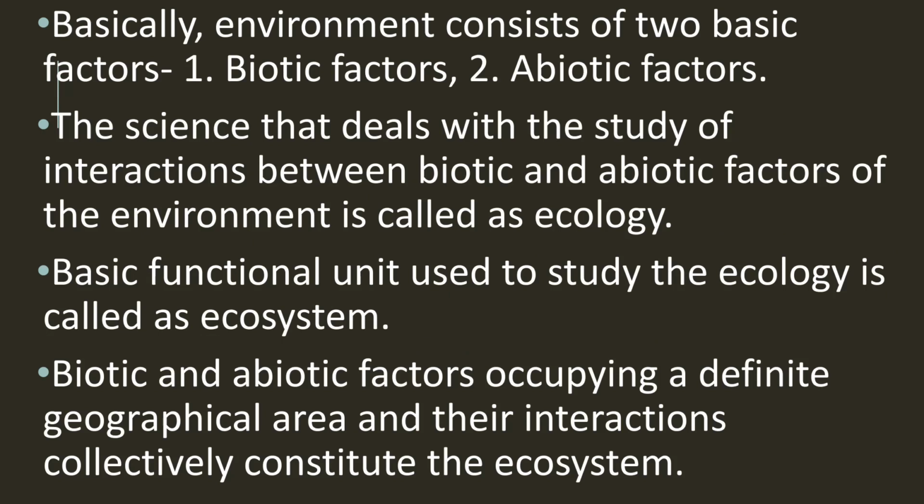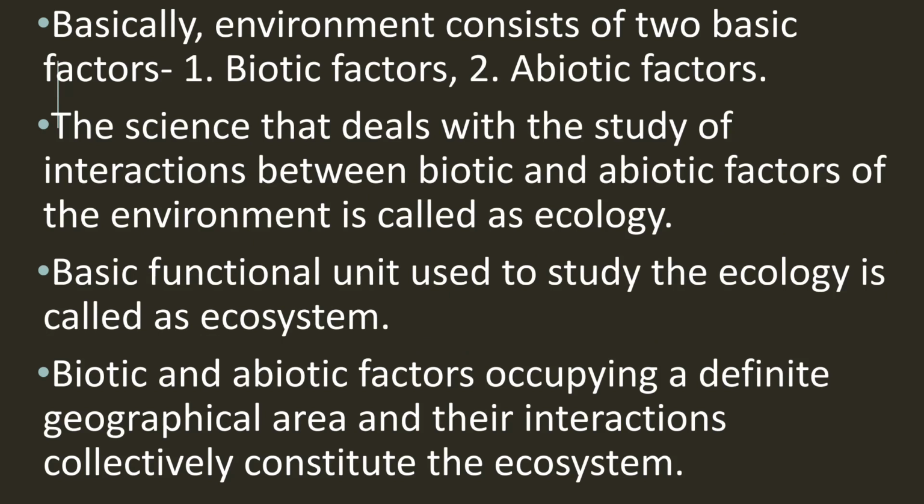So in ecology, the relation between these two factors is being studied. So basic functional unit which is used to study the ecology is the ecosystem. Biotic and abiotic factors occupy a definite geographical area, and their interactions collectively constitute the ecosystem.